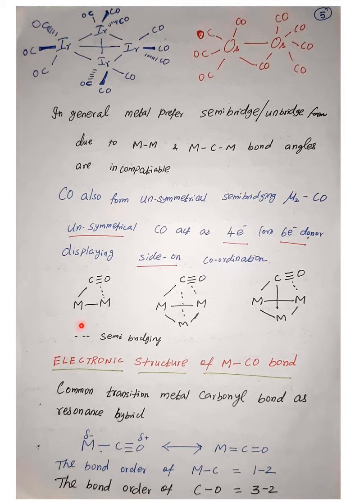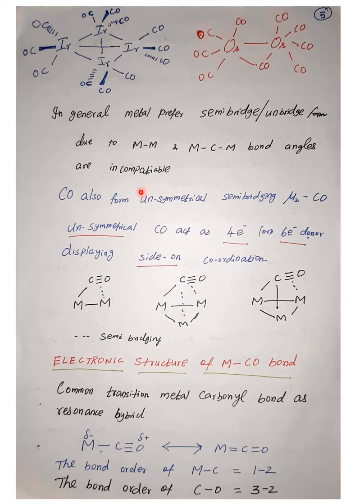When it is present in the unsymmetrical fashion, it can act as either a 4 electron or 6 electron donor. Here in some of the examples you can see that the carbonyl is connected to the metal directly in a terminal way, and the other one in a bridged way. So it is an eta 2, what we call semi-bridged. These are some examples of the semi-bridged mode of carbonyl bonding.